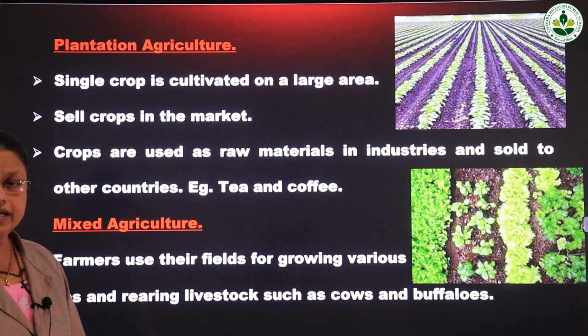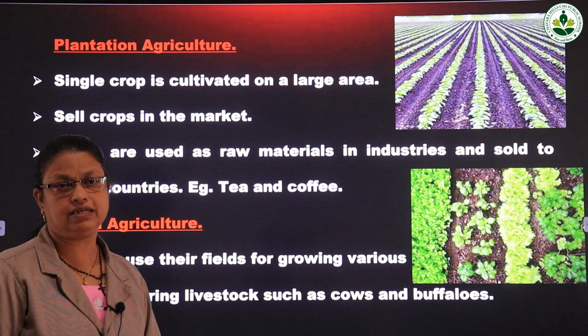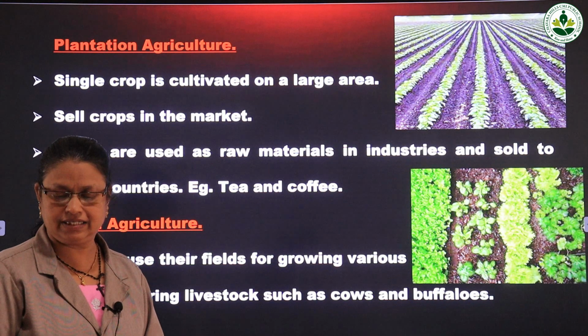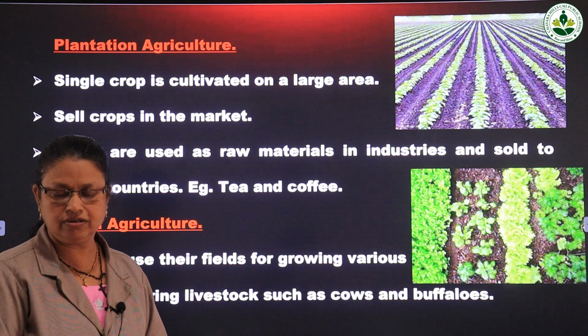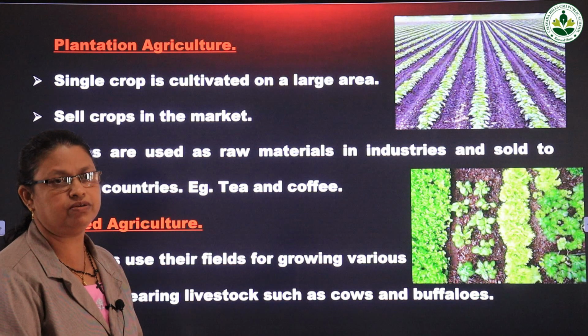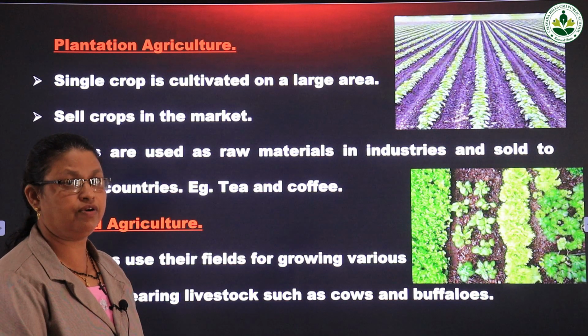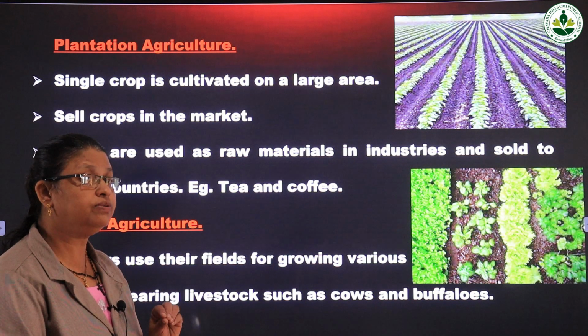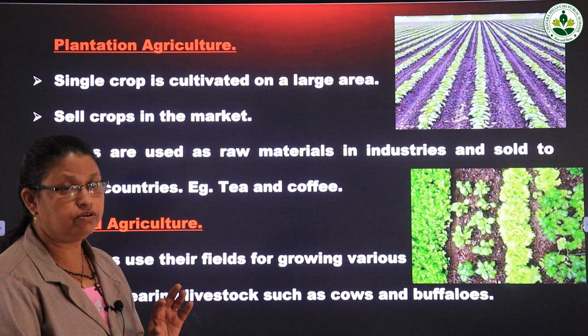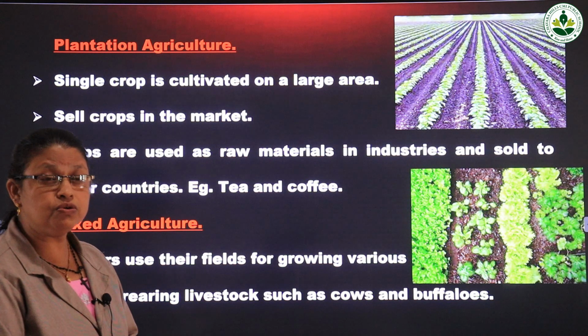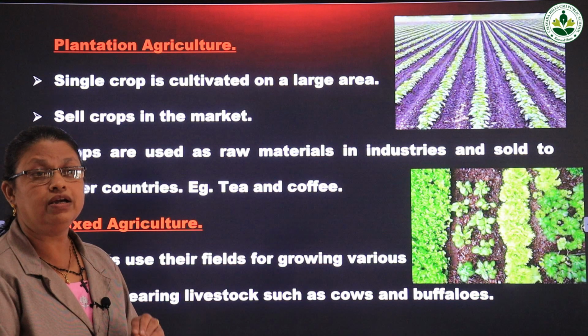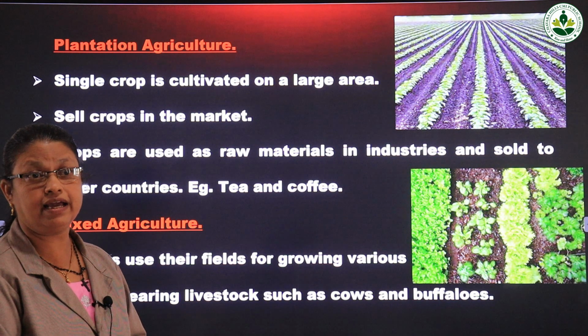And the last one is mixed agriculture. In mixed agriculture, farmers grow various, different types of crops on their fields. Farmers also use that field for rearing livestock.